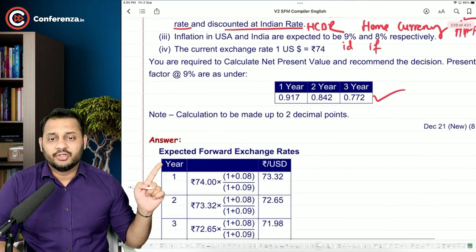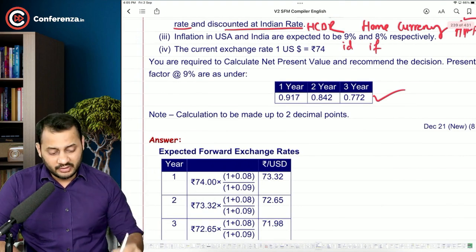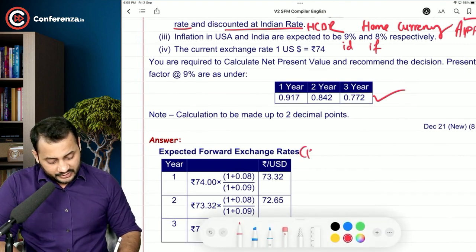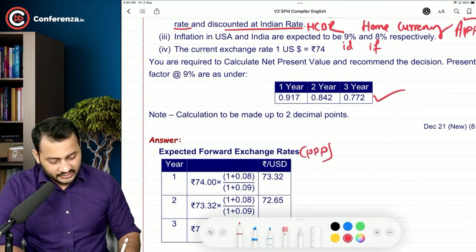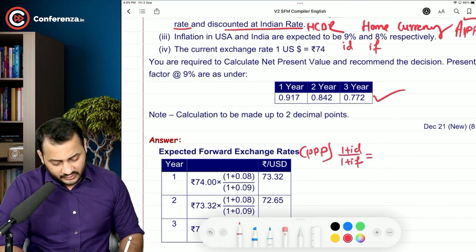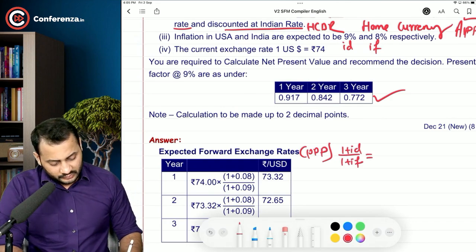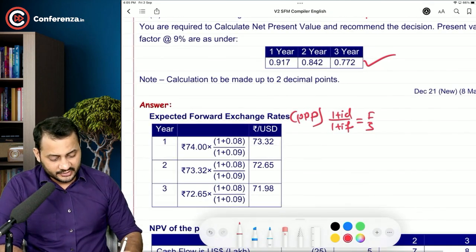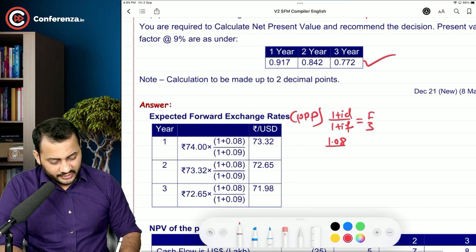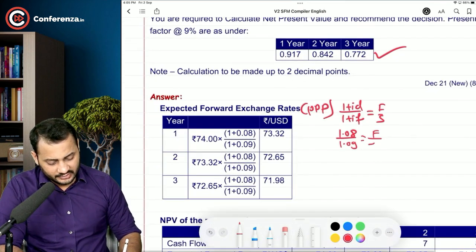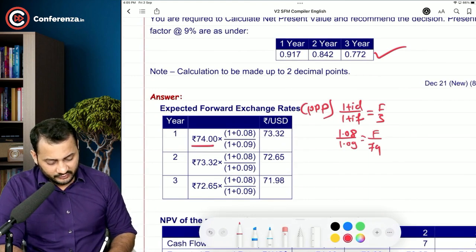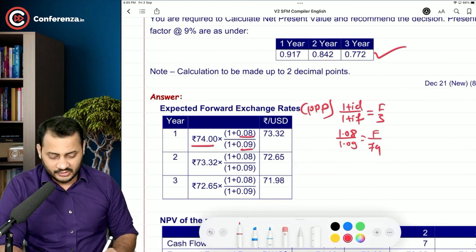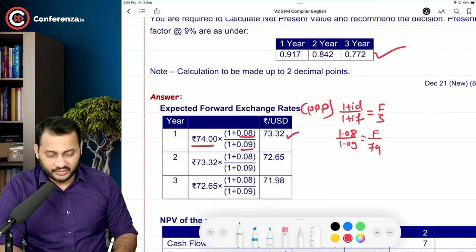So first we are going to use the purchasing power parity theory. Purchasing power parity theory is nothing but (1 + iD)/(1 + iF) = F/S. The inflation rate in India is 8%, so it will be 1.08, and 1.09 is equal to forward divided by the spot rate, which is 74. See, 74 into 1.08 by 1.09. So you will get the forward rate for first year.